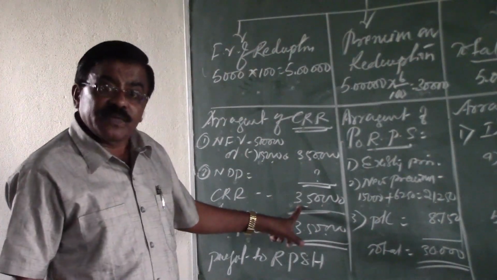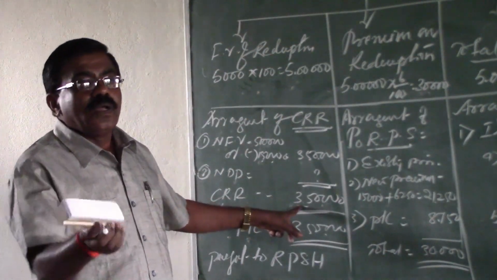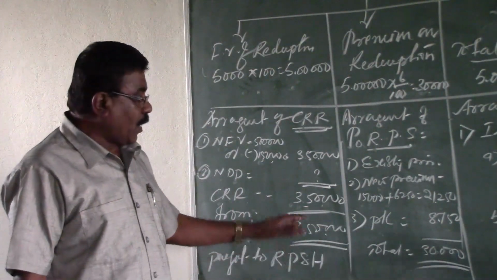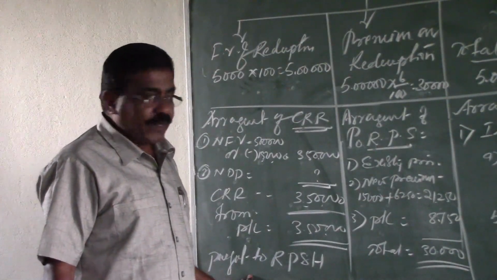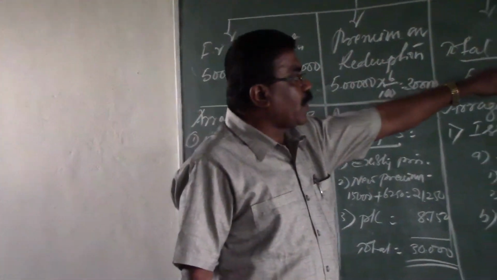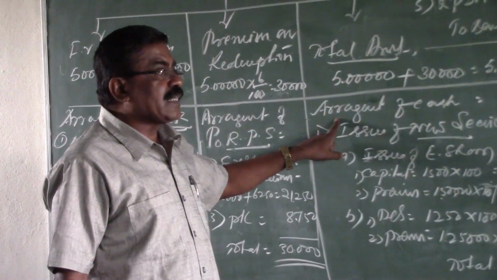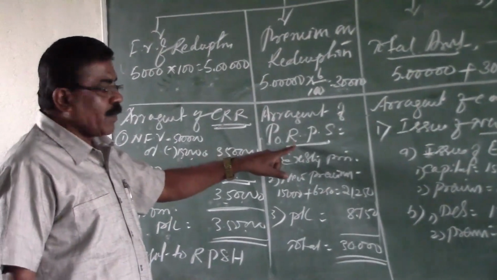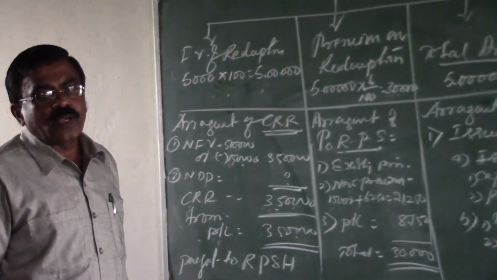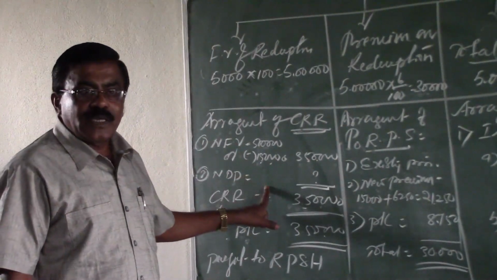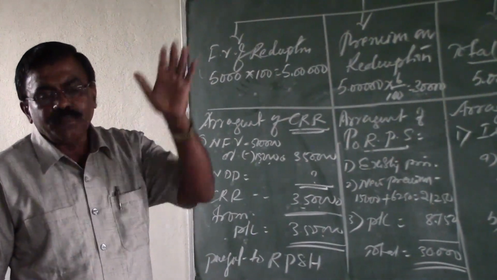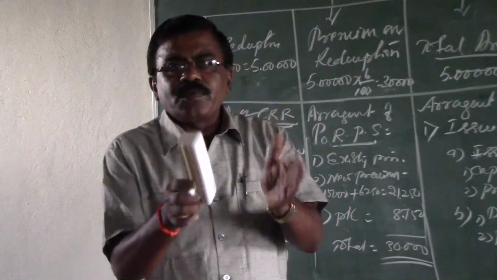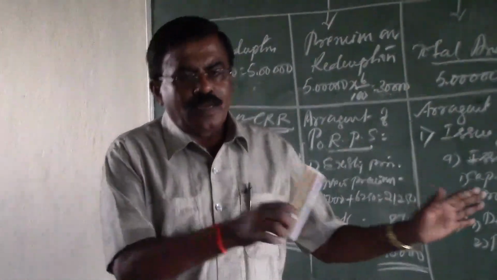After deciding the amount of CRR, we have to arrange the CRR. The CRR is available from the P&L account only, that is 3,50,000, and finally we have to pay off the redeemable preference shareholders. So the first entry is for calculation of the total amount. Secondly, we have to pass the necessary entries for the arrangement of cash, and then we have to pass an entry for the arrangement of premium on redemption, and finally we have to give an entry for arrangement of CRR, and finally we have to pay off the balance to the redeemable preference holders. As soon as the amount is paid off, the relationship between the redeemable preference holders and the company is cut down, and your answer is